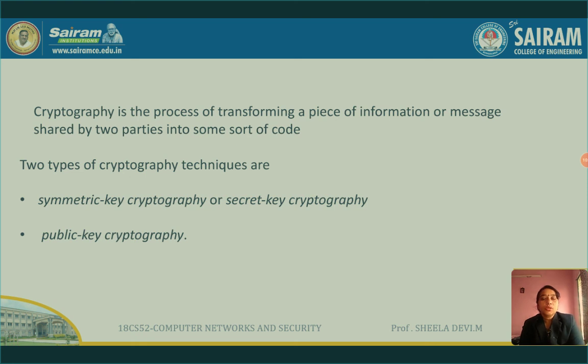If the sender is using the private key to encrypt, then the receiver should use the public key to decrypt. This is public key cryptography. In public key cryptography, two keys called the private key and the public key are used. In symmetric key cryptography, only a single key called the secret key is used, which is used for both the encryption